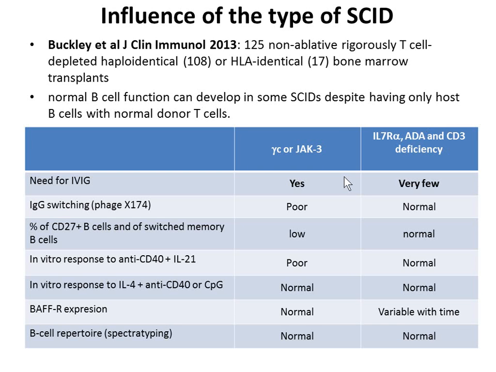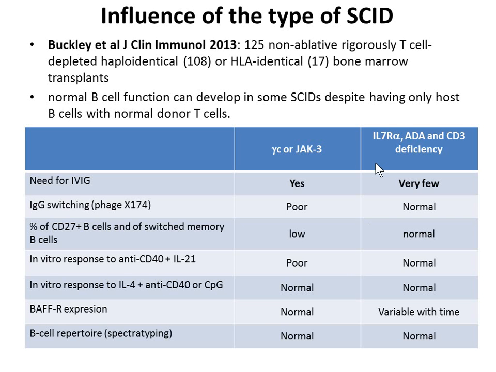And what she found is interesting because if there is a gamma C deficiency, since there is no conditioning regimen, most of those patients have B cells from the recipient. So it's a good way to analyze how they function, because now they have normal T cells to make them work. And the gamma C or JAK3 B cells don't work very well. Most of them are under IVIG, and they respond poorly to the phage. They don't have a high percentage of memory B cells. They respond poorly in vitro to IL-21, and that's logical because it's gamma-C dependent, while they do respond well to IL-4, which is not gamma-C or JAK3 dependent. And for BAFF and B-cell repertoire, it's normal.